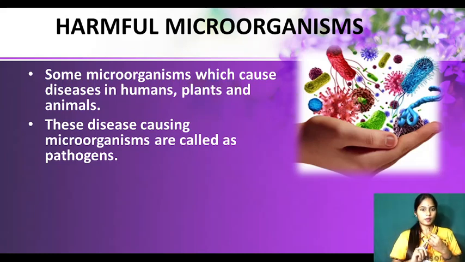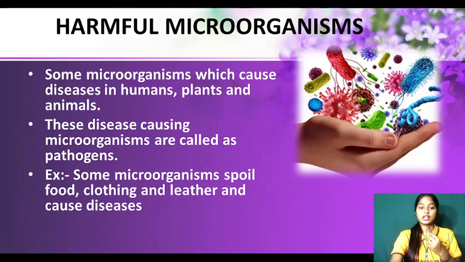So you have to remember the harmful microorganisms which cause diseases in humans, plants and animals are called pathogens. Now for example, some microorganisms spoil food, clothing and leather and cause diseases. Can you recall that whenever you keep some bread for 2 to 3 days or 4 to 5 days in the open, after some days you see a black or green substance growing over it?